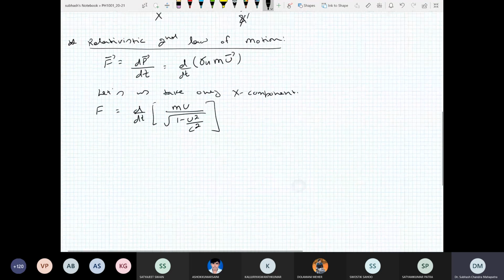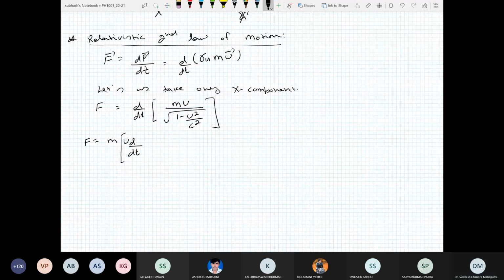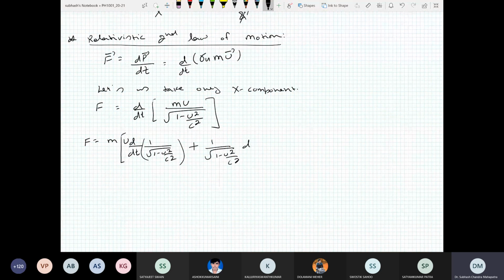Let's calculate this. F would be m times: first the differentiation, u times 1 upon square root of 1 minus u square by c square, and then 1 by square root of 1 minus u square by c square times du by dt.